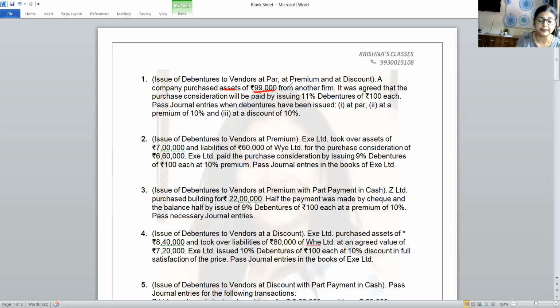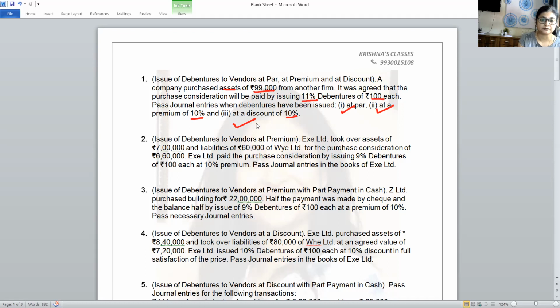Then 99,000 rupees is the price of the asset. It was agreed that the purchase consideration will be paid by issuing 11% debentures, and each debenture's face value is rupees 100. Now, at par, at premium, and at discount. These three conditions are given. They say the premium is 10%, the discount is 10%. Okay, so let us start solving this.